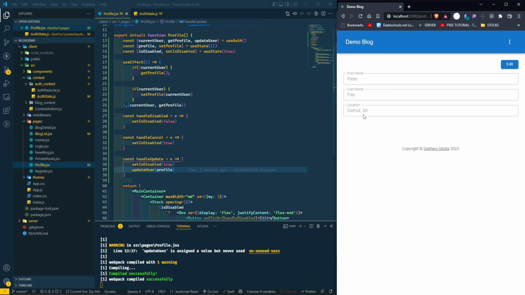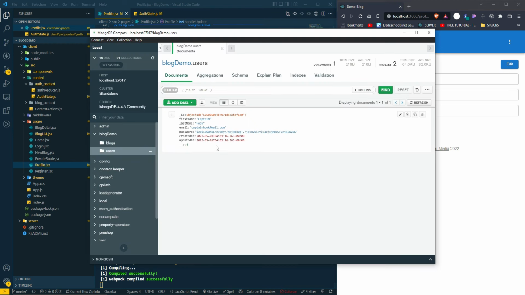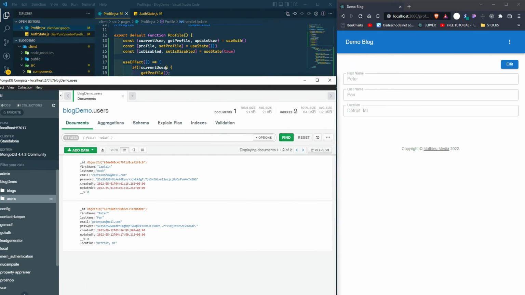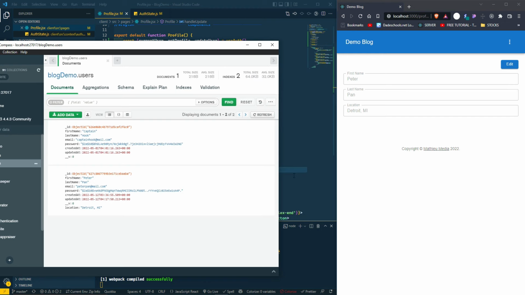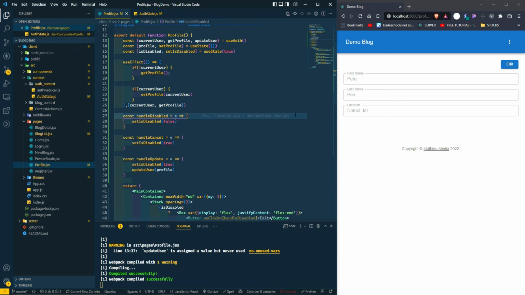We now have Detroit, Michigan, and if we go to our database, Peter Pan has now been updated to have a location of Detroit, Michigan.